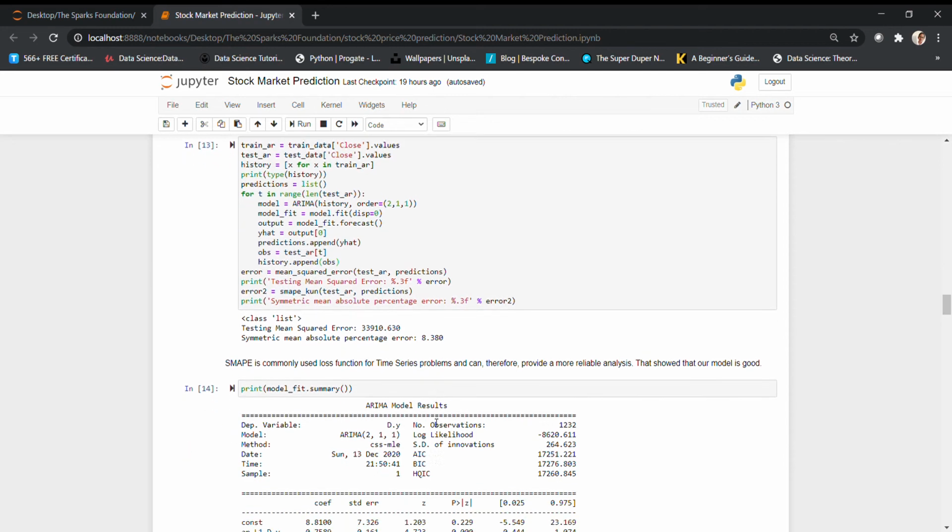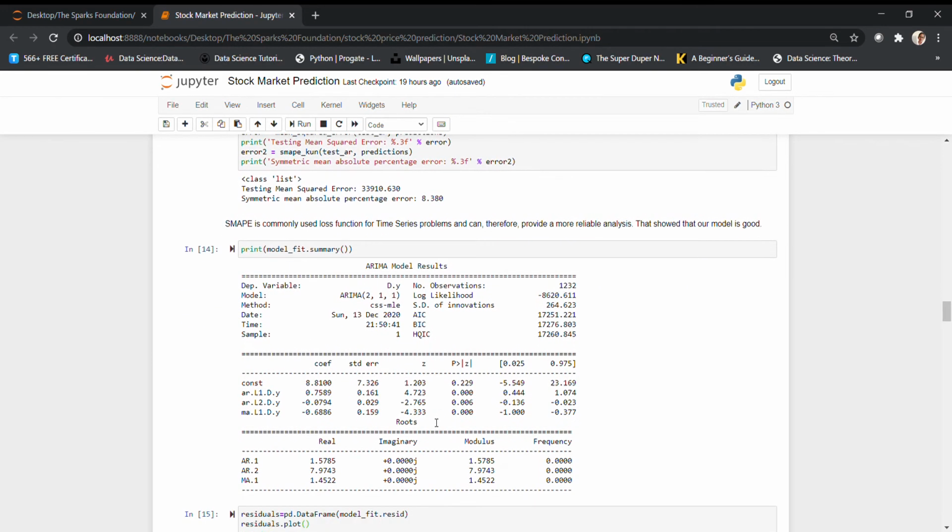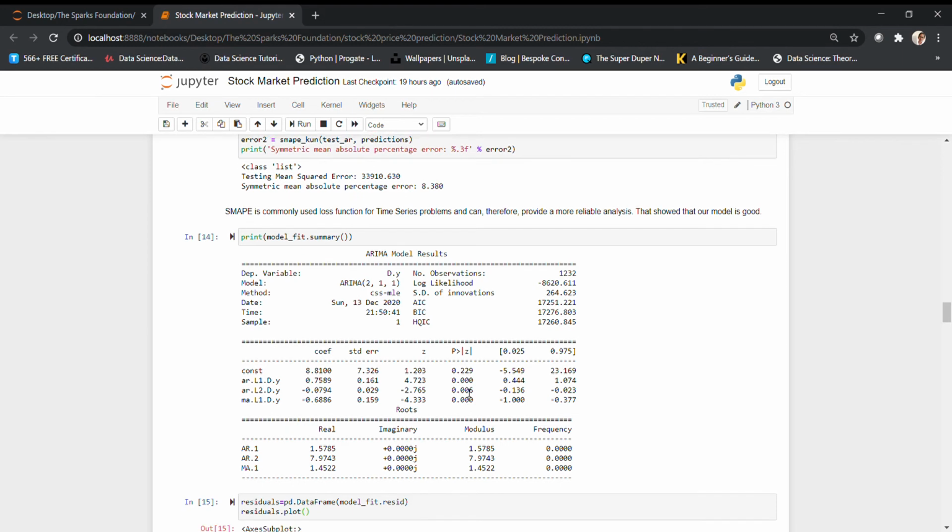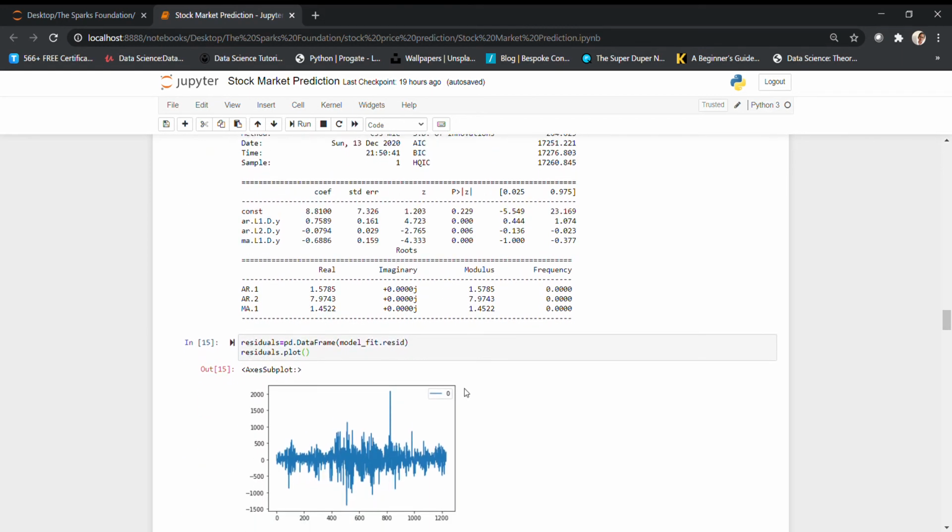We can see our summary here, in which again we can reconfirm whether the model has done justice. We can see that all the p-values are close to 0. That again reconfirms that our model is good. Moving ahead, based on the residuals we can also say whether the model has done well.